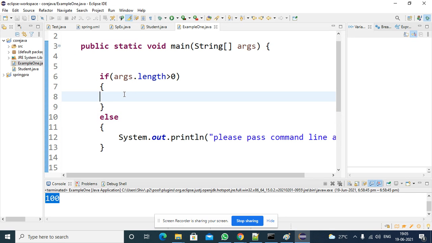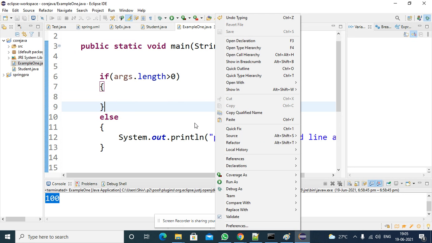So if it is true, then what we have to do is calculate the sum of all the numbers. Suppose he is passing 5 numbers, then you need to calculate the sum of 5 numbers, right. So first, without passing the values, we will try to execute it. I am simply running it, not through the run configurations, run as Java application. If you are executing like a Java application, that means you are not passing any values at runtime. I am executing it.